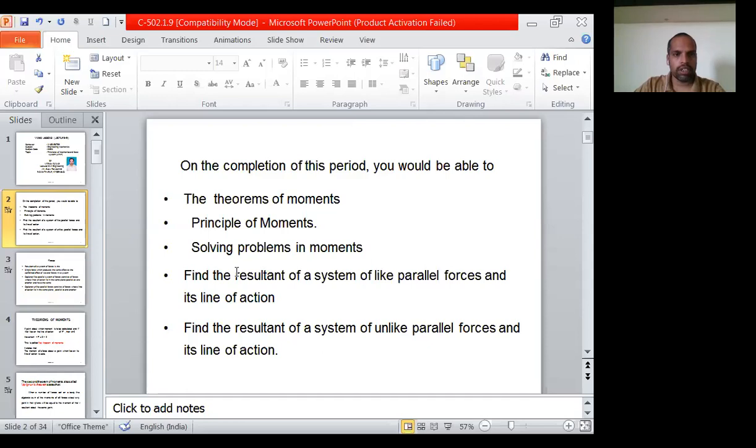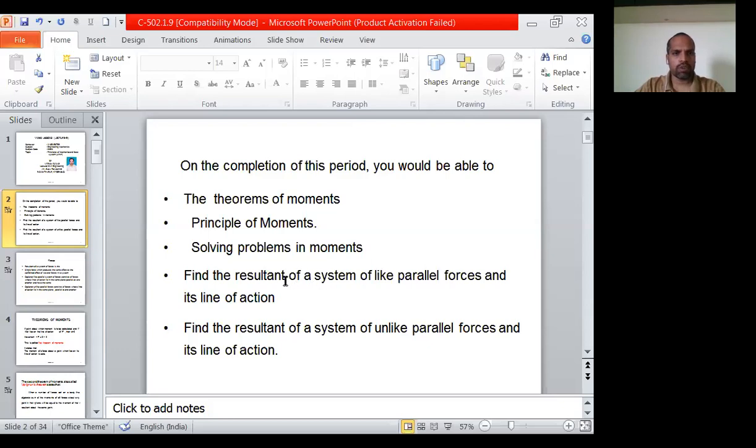These are fundamental theorems as well as principles that are used in the analysis of civil engineering structures almost everywhere. So you need to be very cautious about these principles and remember them every time, because without this, no civil engineering analysis, no structural analysis is possible at all.